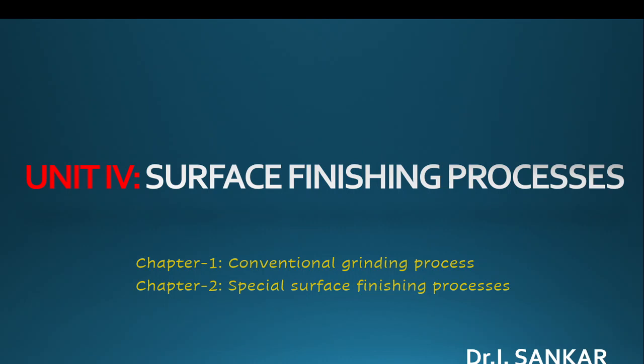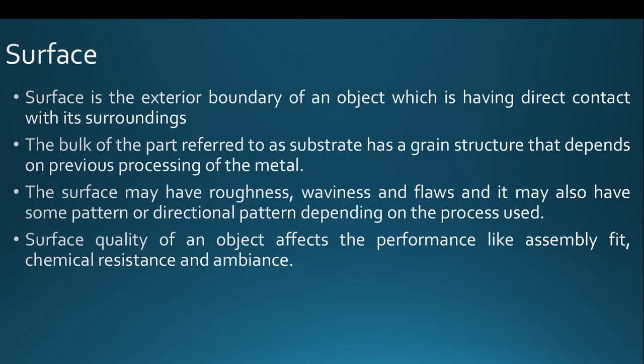So these are all the things we are going to study. This unit can be split into two chapters based on the contents. Chapter 1, conventional grinding process. Chapter 2, special surface finishing processes. So we can start with chapter 1. Before that, let's have a small idea on what is actually a surface.